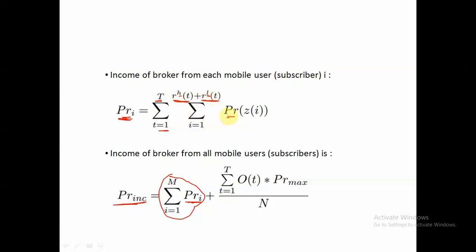What is the pricing that we are charging the user if that particular request i is delayed by z time slots?